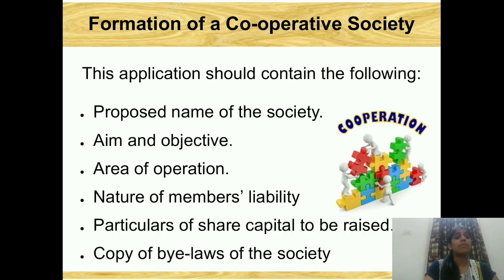The application should contain the following. What is he going to write in that application? First of all, the most important thing is the proposed name of the society. Ultimately, what name are they going to give to their society? Then what is their aim and objective of forming that society? Why are they forming that society? The third thing is the area of operation. Where are they operating? What is the area? Next is the nature of the member's liability. Means what sort of nature and liability the member has, to what extent.